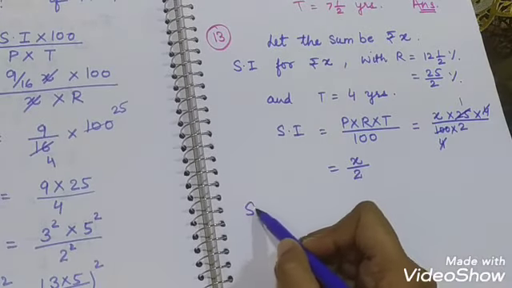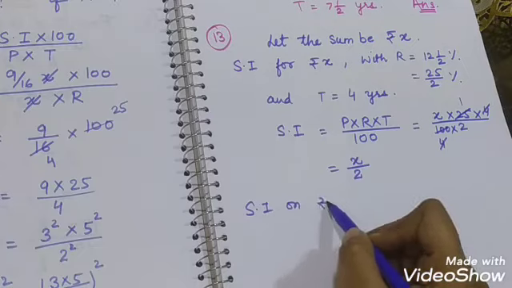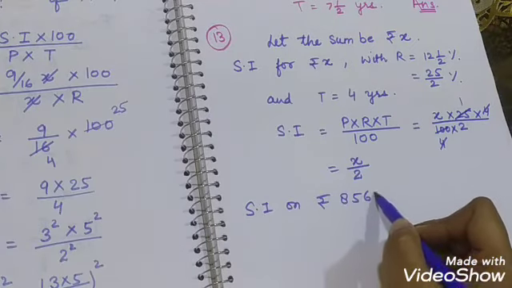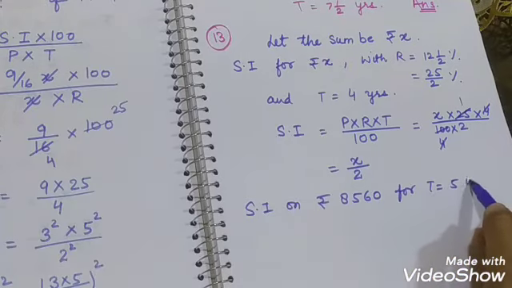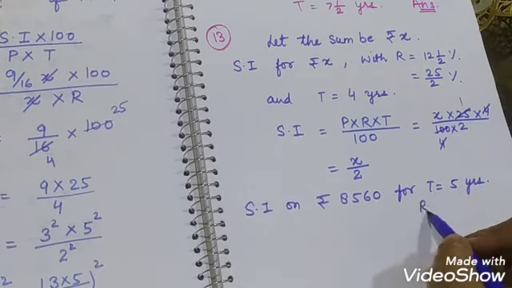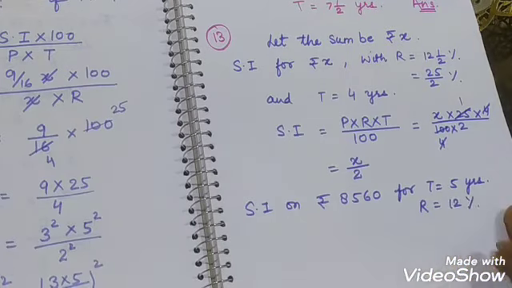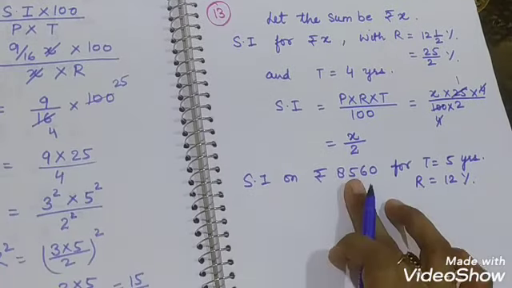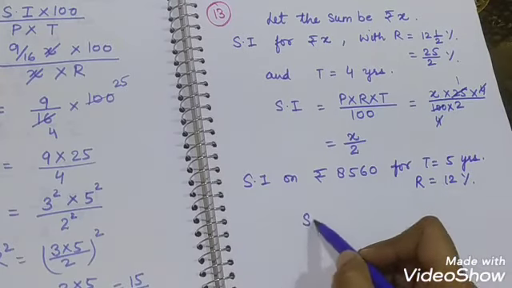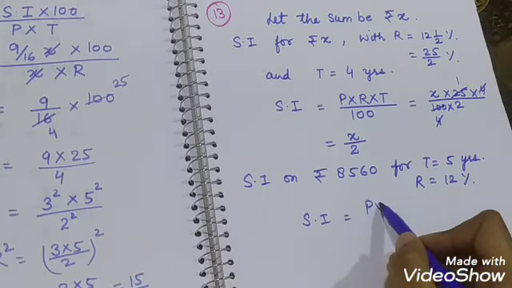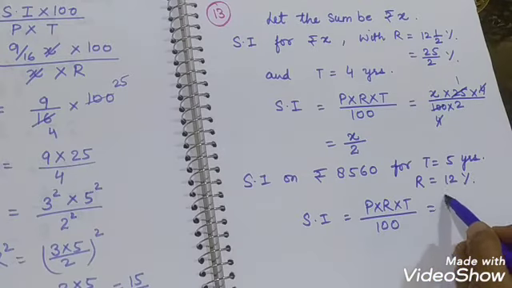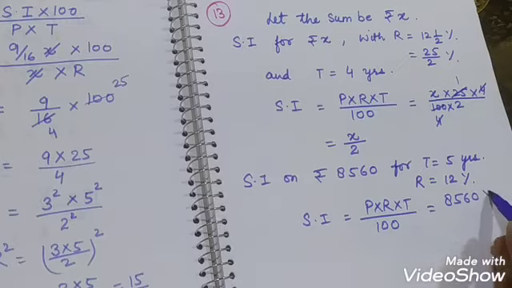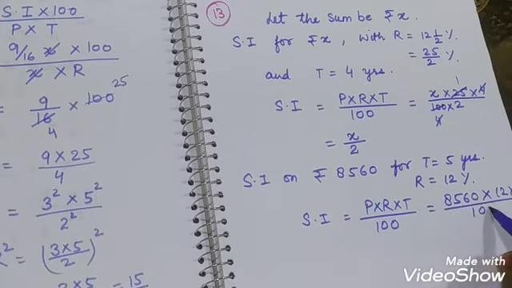Now simple interest on rupees 8,560 for time equal to 5 years and rate equal to 12%. So now we'll calculate simple interest for this. Simple interest will be, again we use the formula P into R into T upon 100, and we put all the values: 8560 into R is 12, T is 5, and 2 zeros.